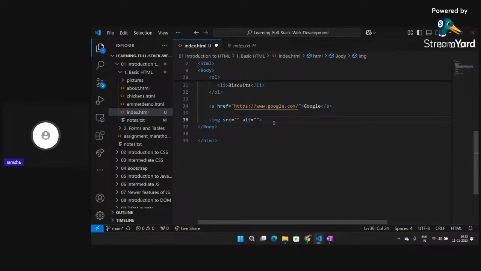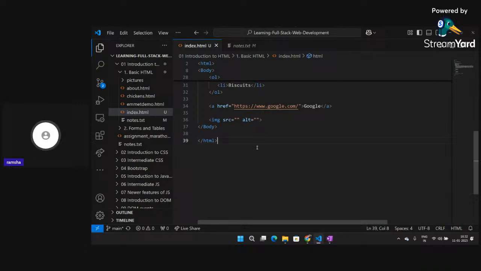So it's a very important question if asked anywhere, what are the tags in HTML which do not have a closing tag. So you can say image tag is one of the tags that do not have a closing tag. Okay, so this is the first attribute, which is src, and the second attribute, which is alt. We'll learn about this one by one.